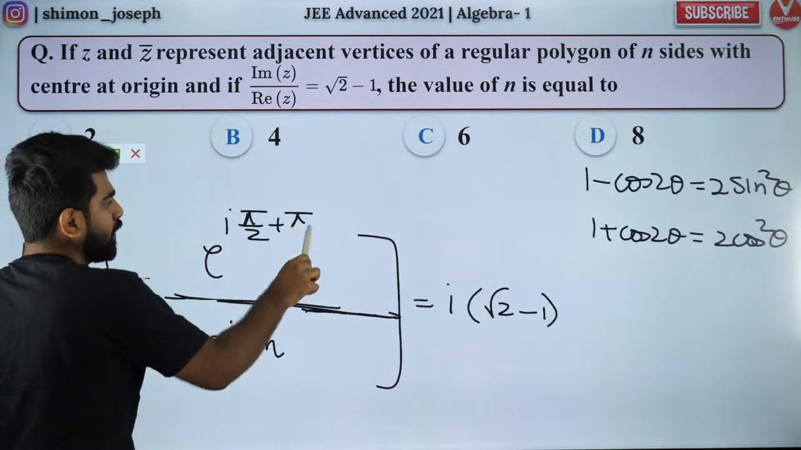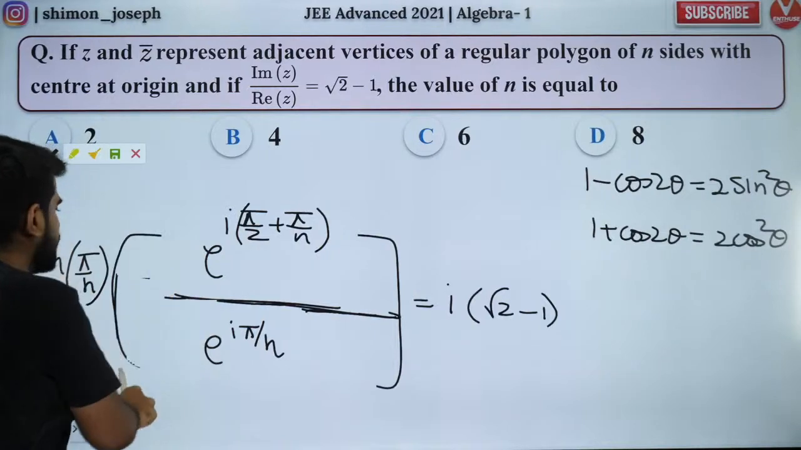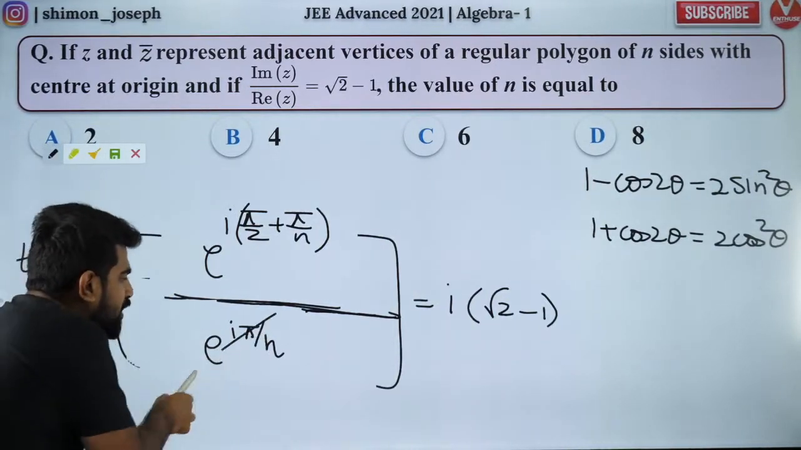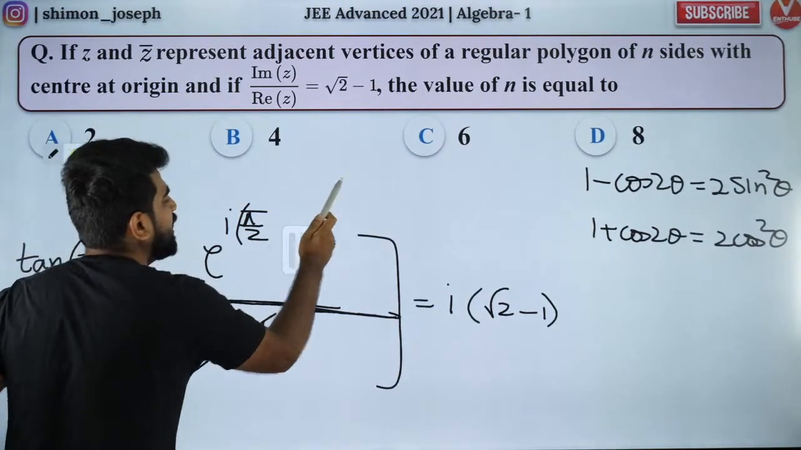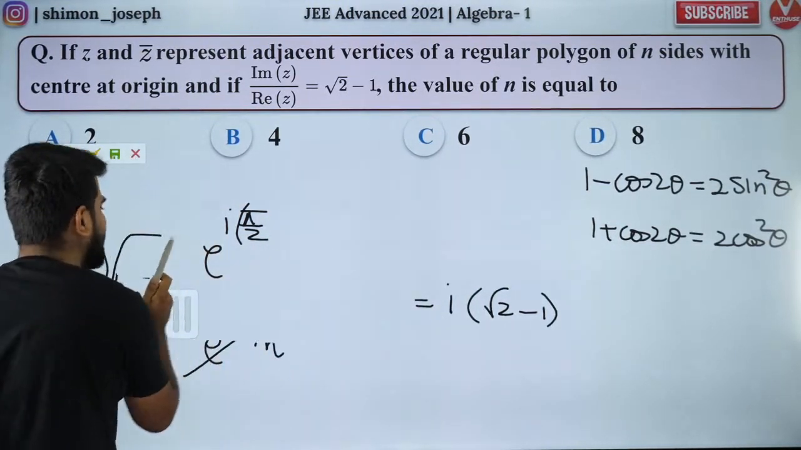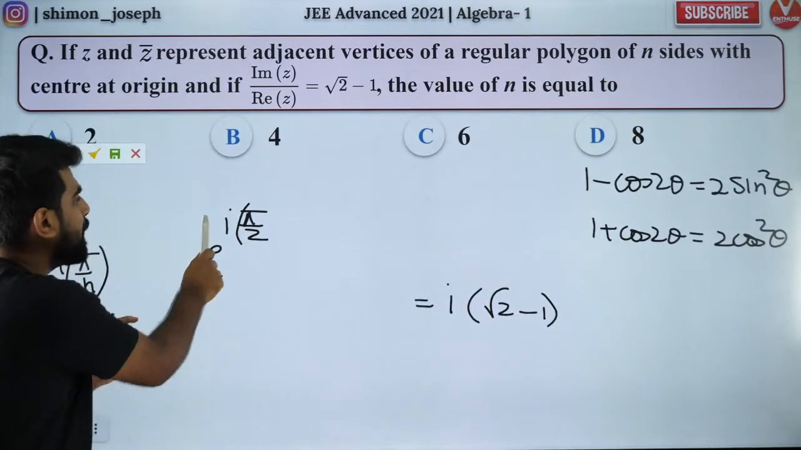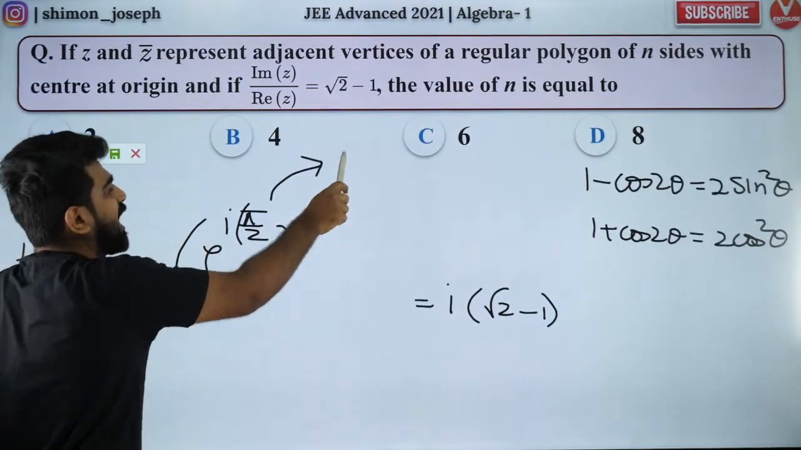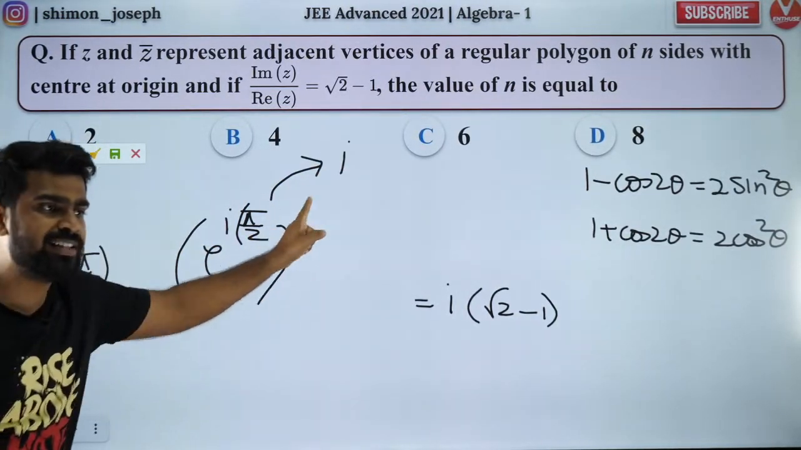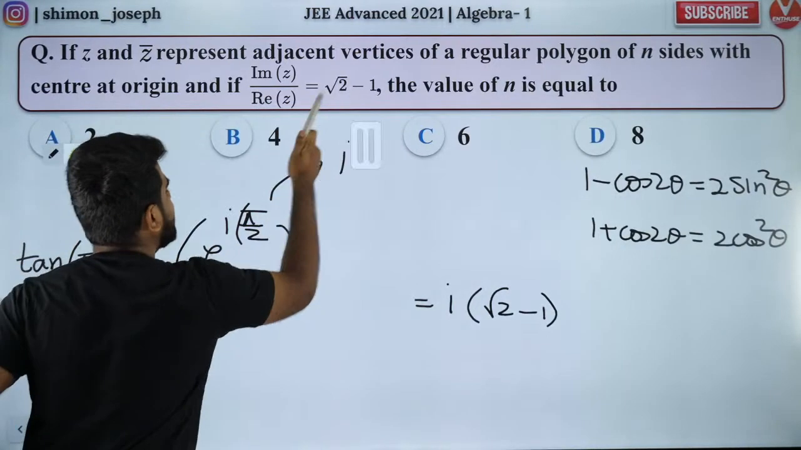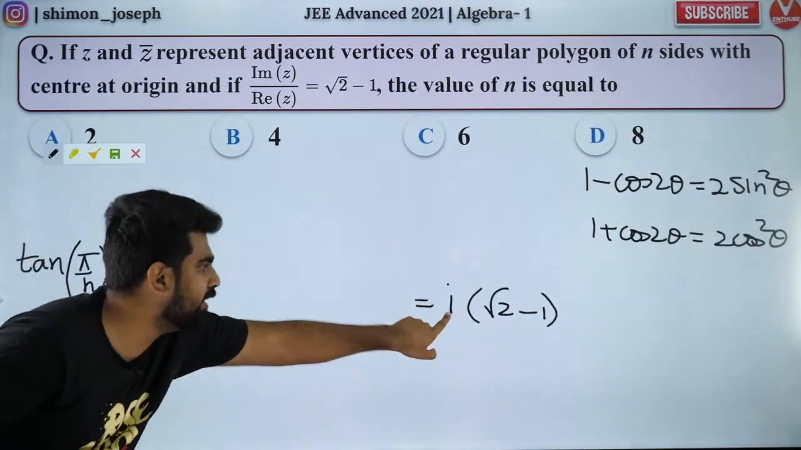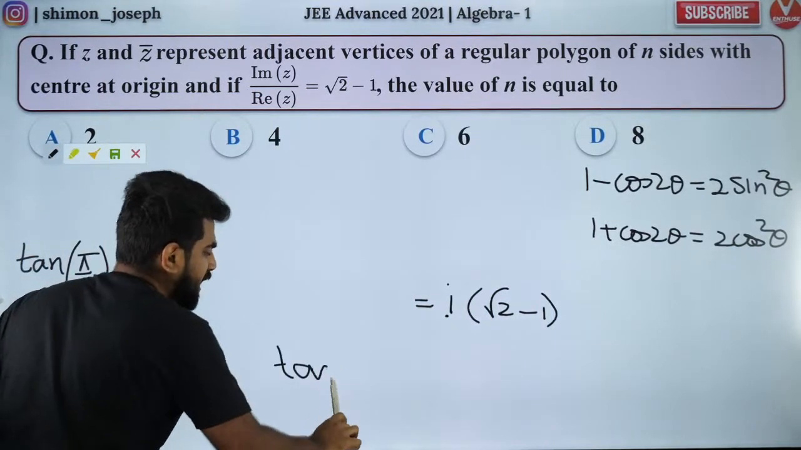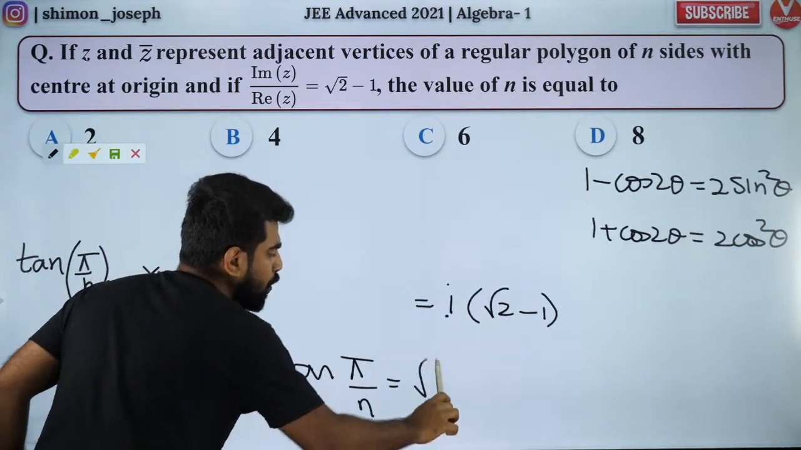So now I can write the numerator as e to the power iota pi by 2 plus pi by n. Now divide both of them. If I divide both of them, iota pi by n will get cancelled. So I'll have only e to the power iota pi by 2. What is e to the power iota pi by 2? It is nothing but I. So if I say this is I, it is going to be into I. So can I say tan pi by n is equal to root 2 minus 1?